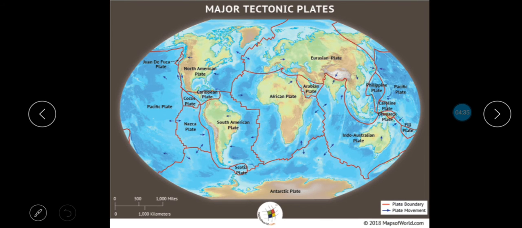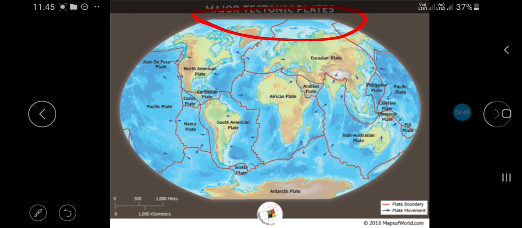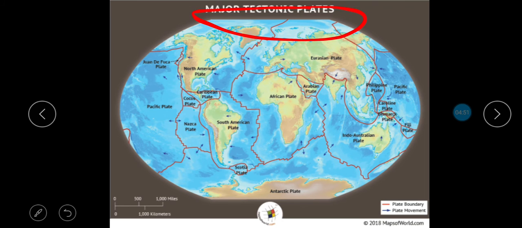So we can say that there is some other theory behind it, and to find out this, we'll move on to another theory, that is the theory of plate tectonics. This was given by Parker and McKenzie. They said that it is not the landmass that is moving, it is the plates that are moving.